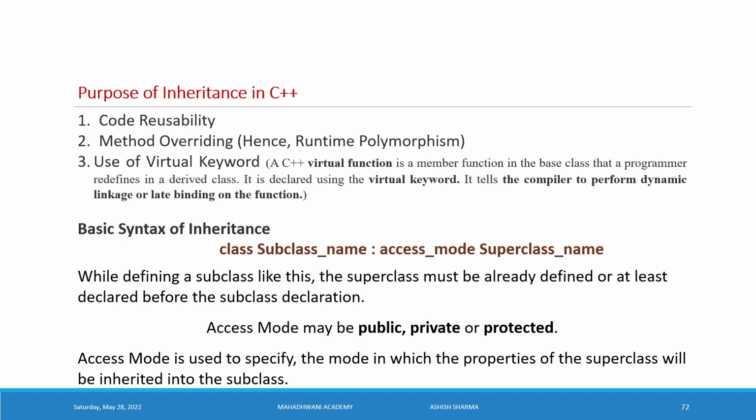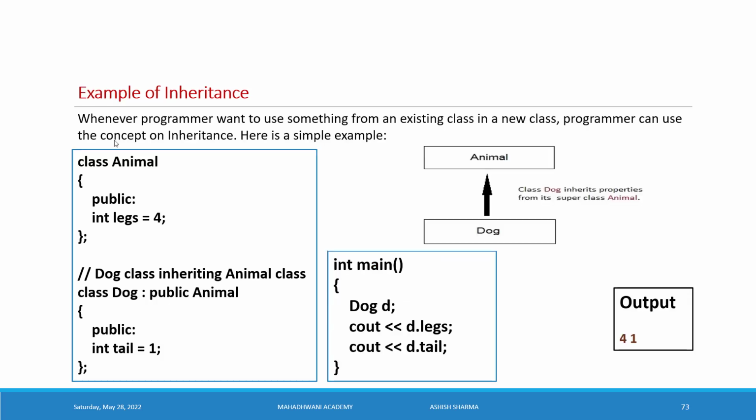So it will be restricted with the help of the access modifier only. Example of inheritance. Whenever a programmer wants to use something from an existing class, meaning the parent class, in a new class, meaning the derived class, the programmer can use the concept of inheritance. Here is a simple example.